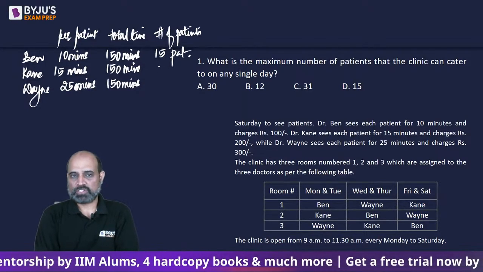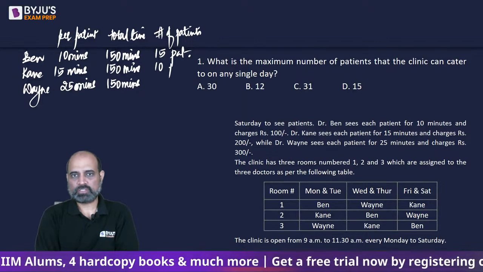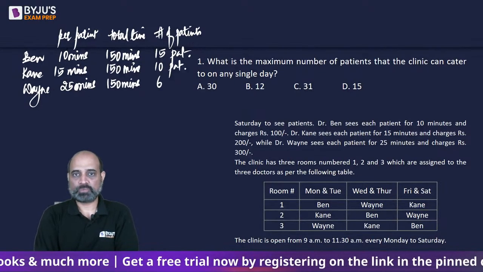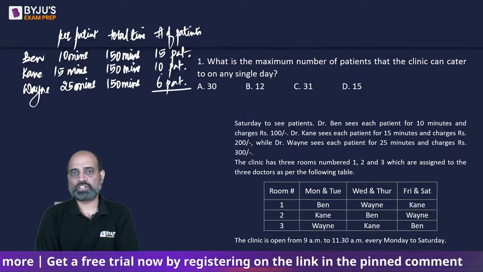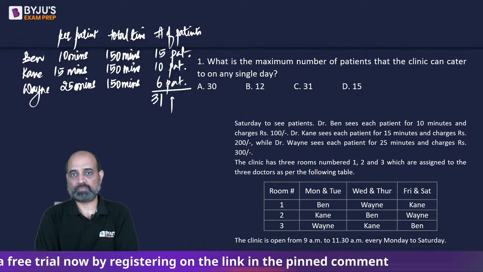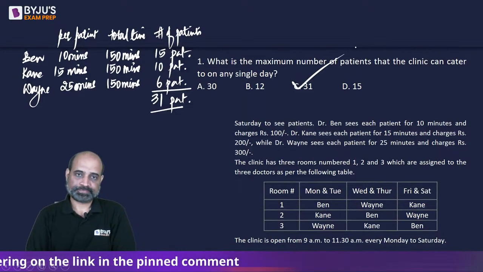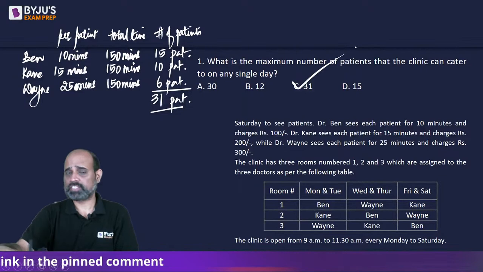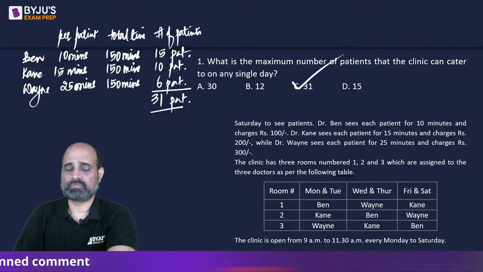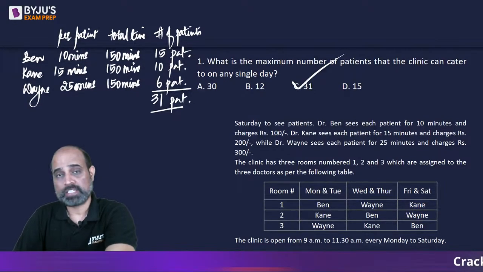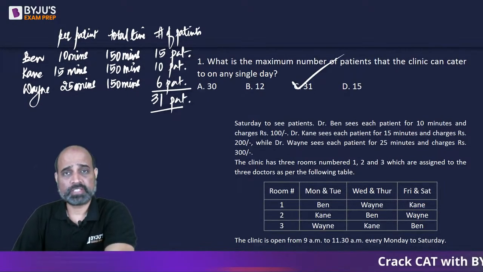150 by 15, which will be 10 patients, and 150 by 25, which is going to be 6 patients. That means all the 3 doctors together can see 31 patients at most. So answer is going to be C. Right? Very straightforward, nothing to do with if we are dealing with the patients, or if you are considering the case for Monday or Tuesday or Wednesday. This thing will not change, isn't it?